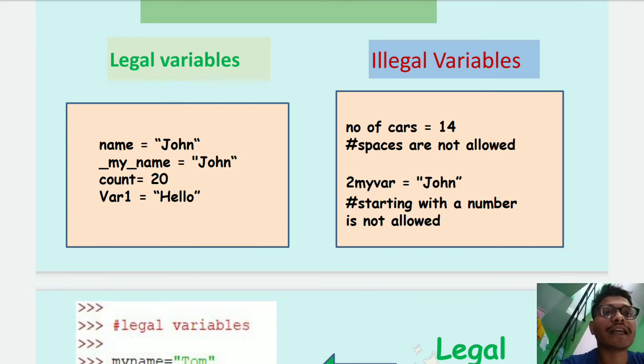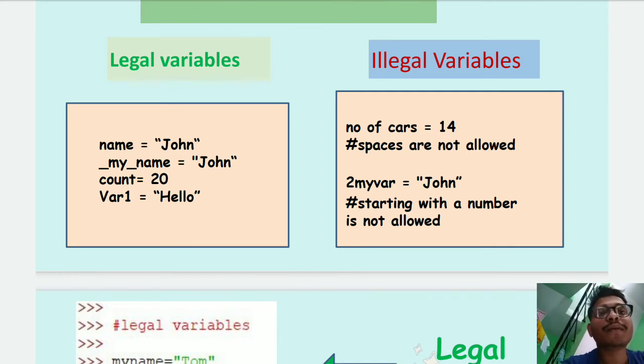And what are the illegal variables? These are where we have not remembered the rules for creating a variable. For example, number of cars: we are using a space, which is not allowed in a variable name. Instead of using a space, you should use an underscore.